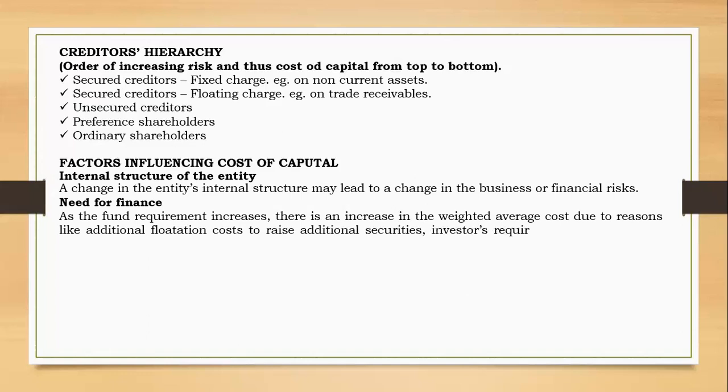So there will be an increase in the weighted average cost of capital due to reasons like additional flotation costs, because flotation costs are incurred when you are securing new sources of funds. Because you'll be needing more finance, you would have to secure new sources of funds, and you would have to incur flotation costs. This would increase the cost of capital.